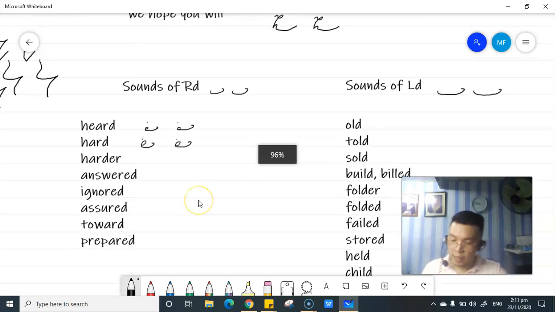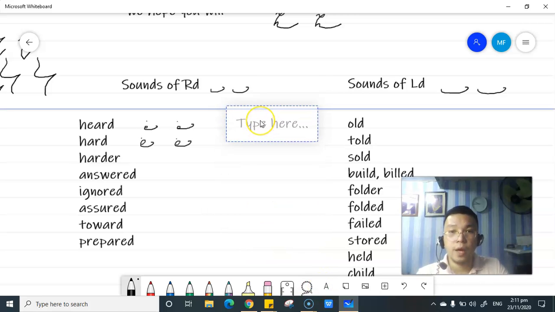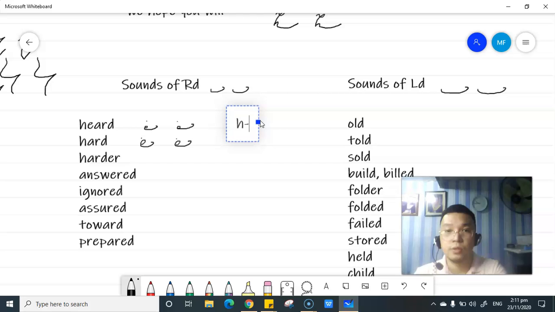Okay, how do you spell it out in shorthand? So as simple as this. We have the H, so E, then we're going to put a dot.